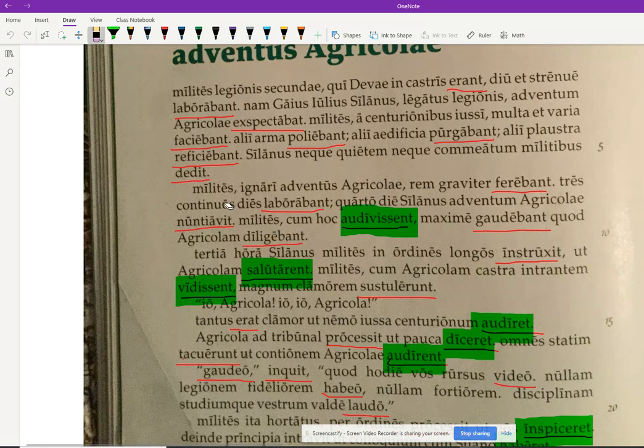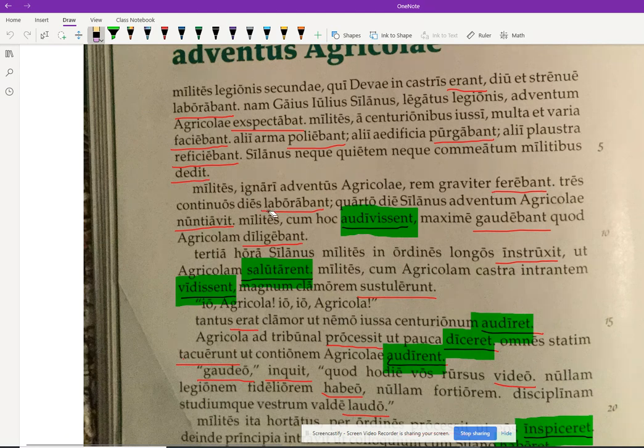Okay. So the soldiers, unaware, right? Ignari agrees with milites. Unaware, and adventus here, I told you was fourth declension. Right, here's a clear proof. It has a long u and a genitive. So unaware of the arrival of Agricola. Right, so you're unaware of things. This is an example of an adjective that would take a genitive. Okay. So soldiers unaware of the arrival of Agricola, with a string of genitives there, were bearing the thing heavily, so they were taking it badly. Right? They weren't happy about it.